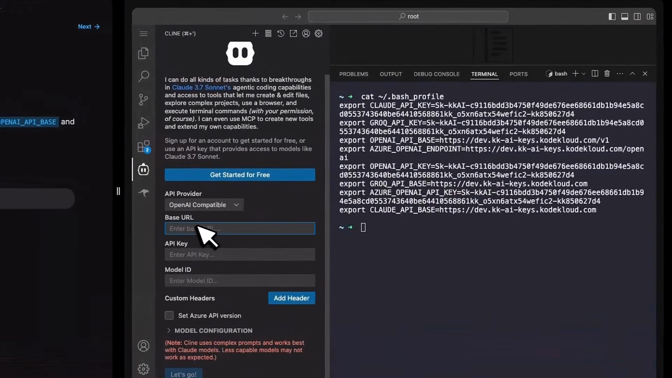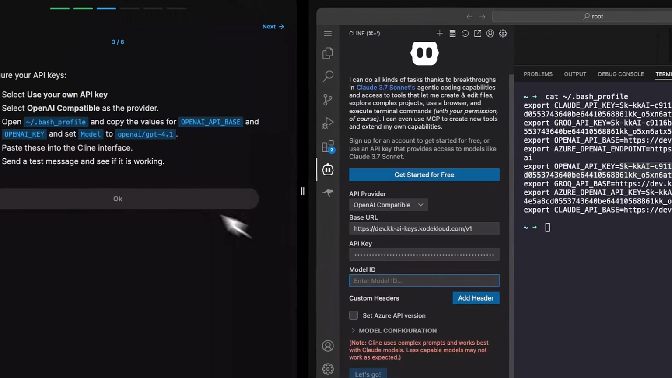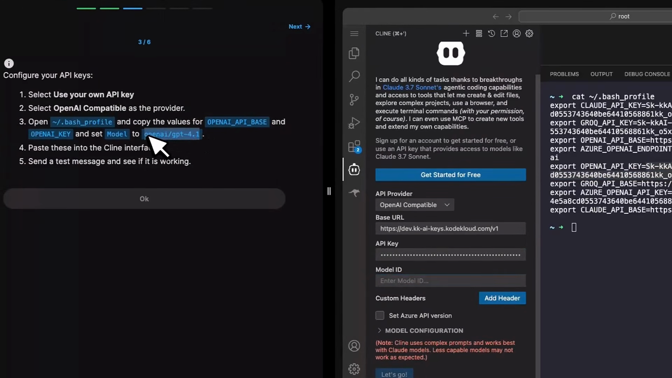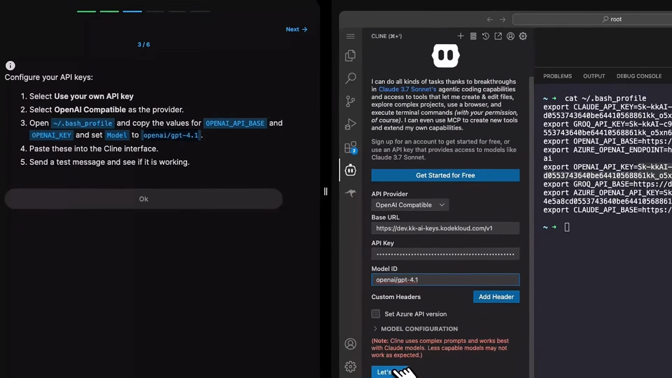So in this case, we need the base URL. The base URL, we're going to use OpenAI. So I'm going to copy this base URL from here, paste it here. And then I need the API key. So I'm going to copy the API key for OpenAI from here to here. And then I need the model ID. The model ID is going to be openai/gpt-4.1. And that's it. And then you click let's go.